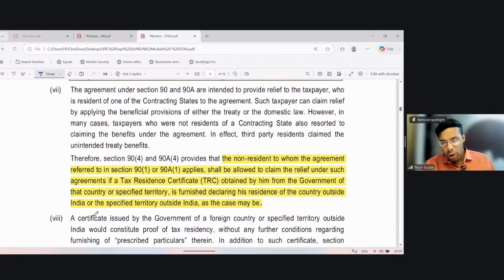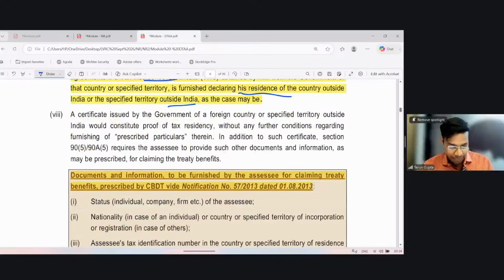Now it says that if there is any person who is taking a treaty benefit to whom the provision of section 90 is applicable, then treaty benefit shall be allowed if a TRC, tax residency certificate, obtained by him from the government of that country or specified territory is furnished, declaring residence of any of the country outside India or the specified territory outside India, as the case may be. So TRC is mandatory to claim treaty benefit.